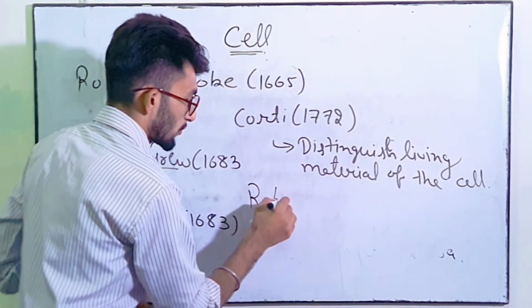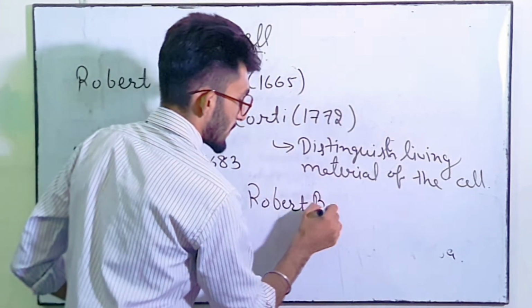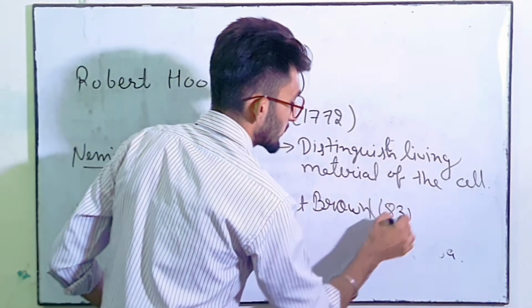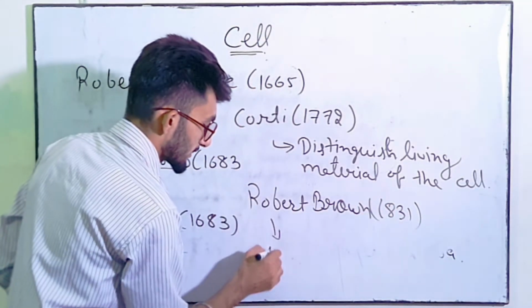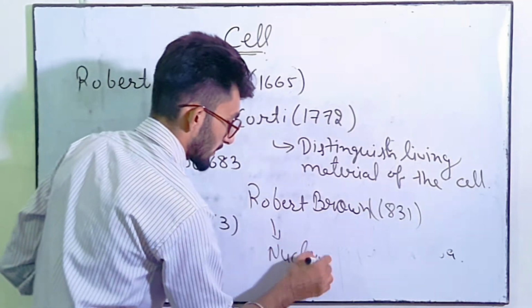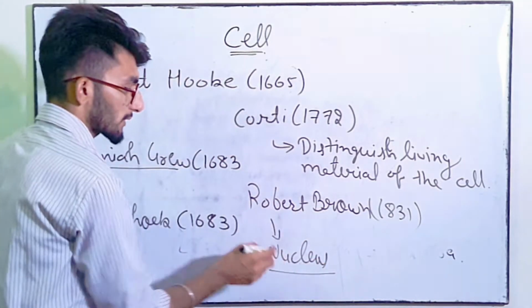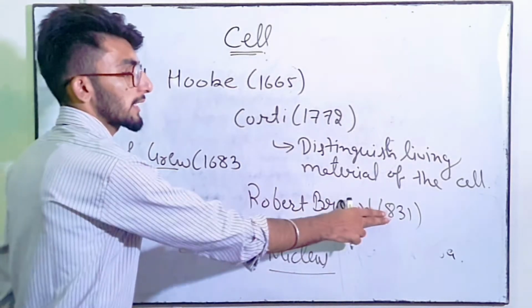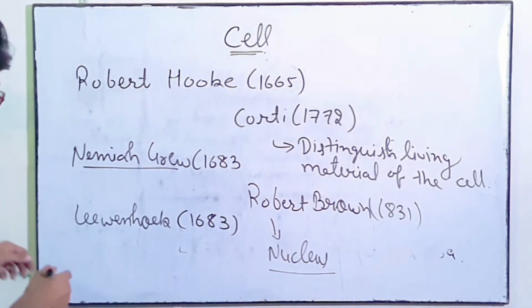Next is Robert Brown in 1831, who discovered nucleus of the cell. This is a very important discovery. So nucleus is discovered by Robert Brown in 1831.